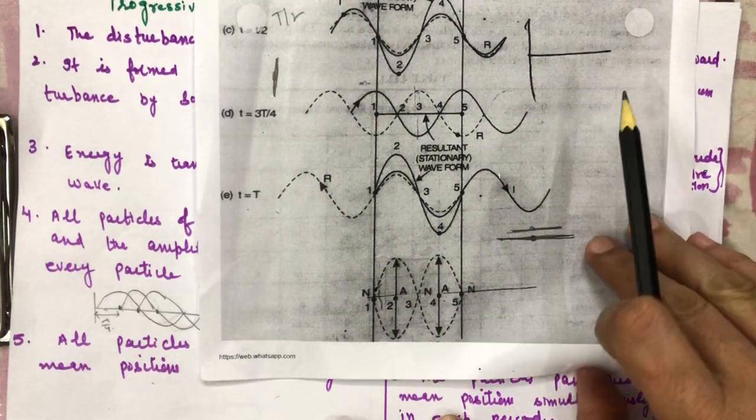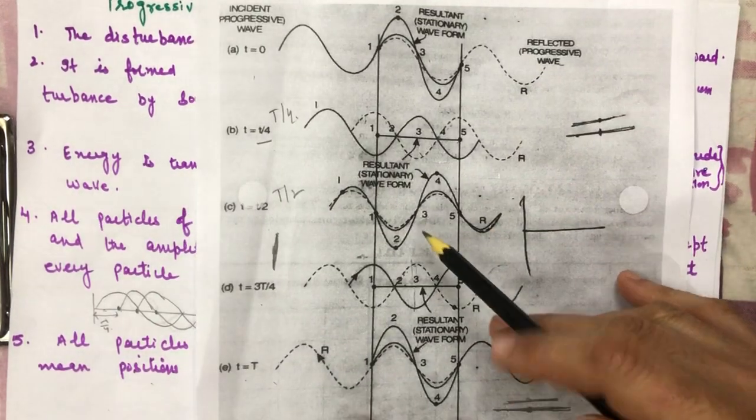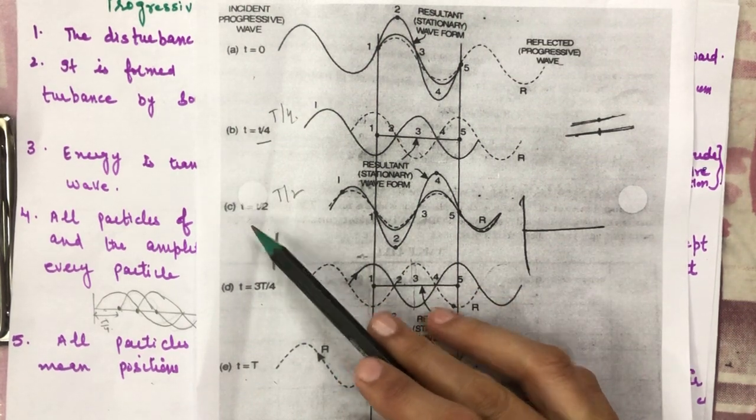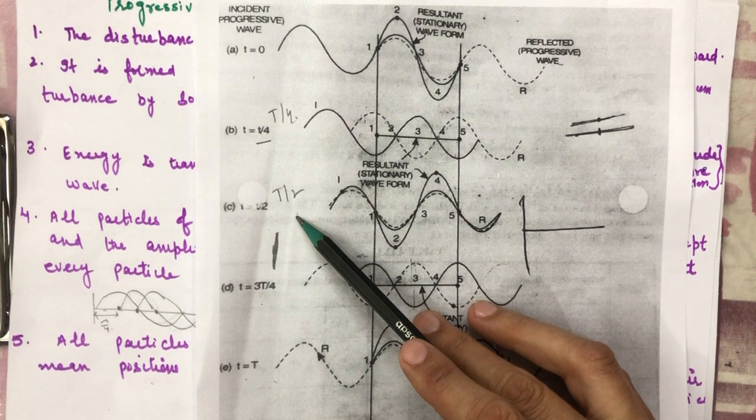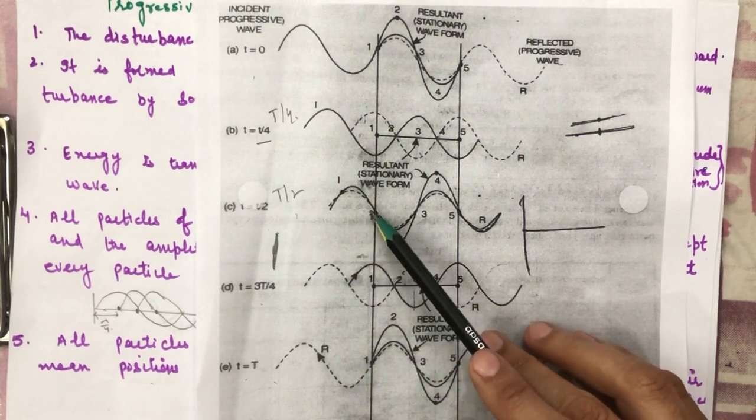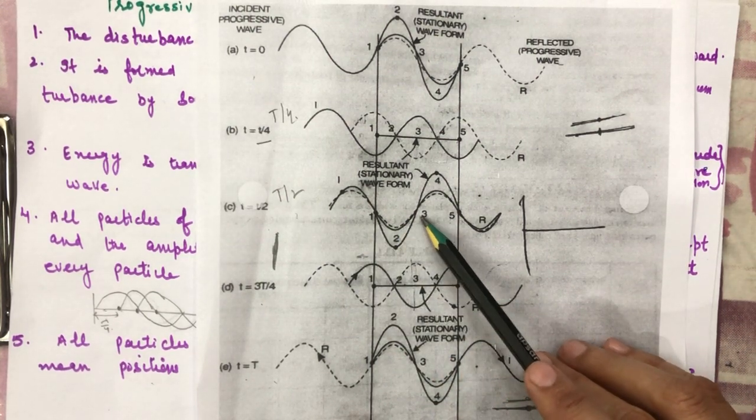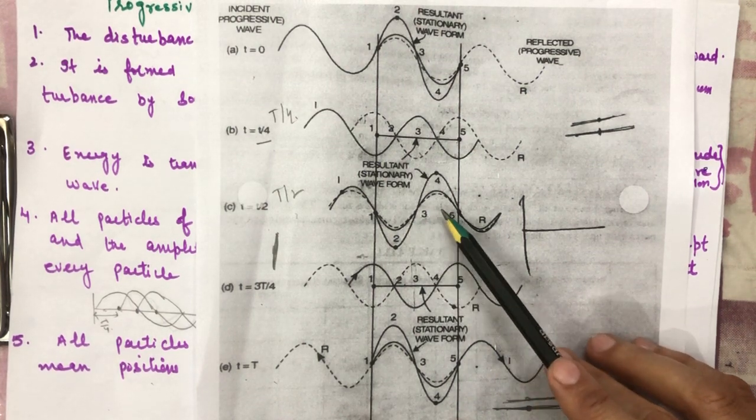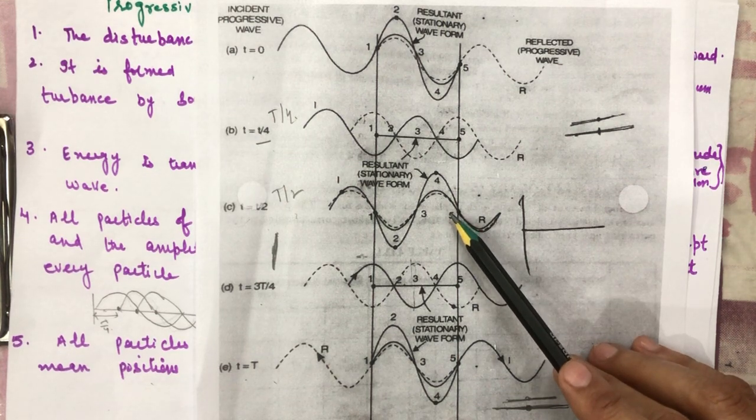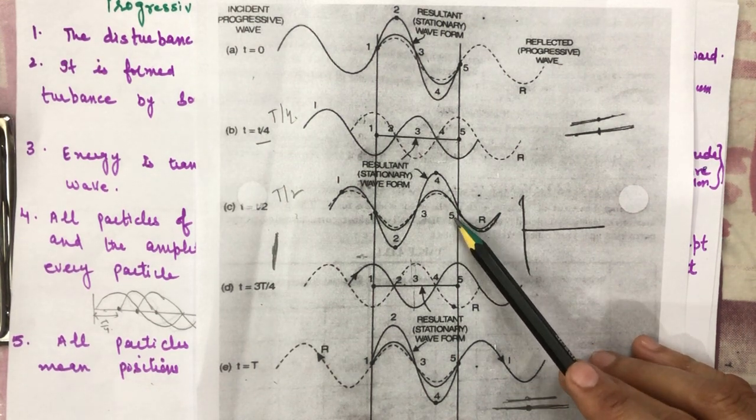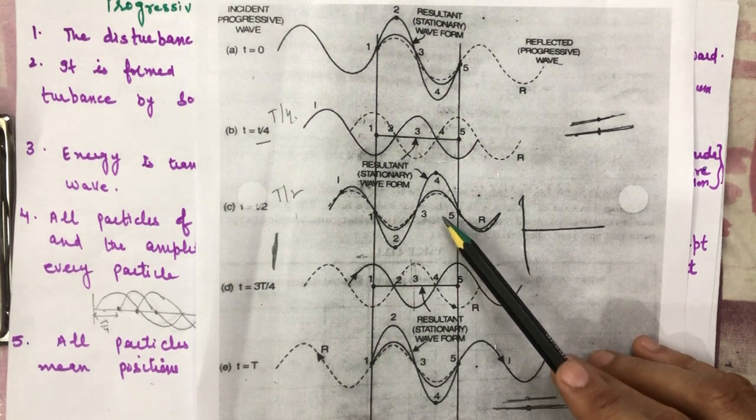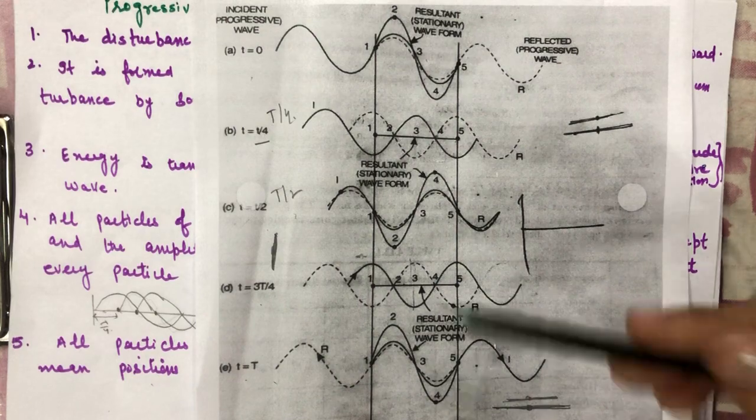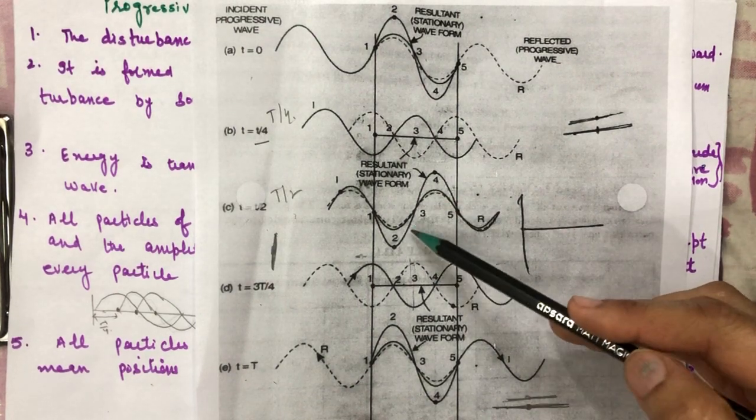So in the same way you can explain the different locations of the particles at different time periods. For example, when time t equals T by 2, the location of crests and troughs are as shown in the figure. Each wave has traveled further by lambda by 2 here. Again the crest has superimposed on the crest, and the trough has superimposed on the trough.